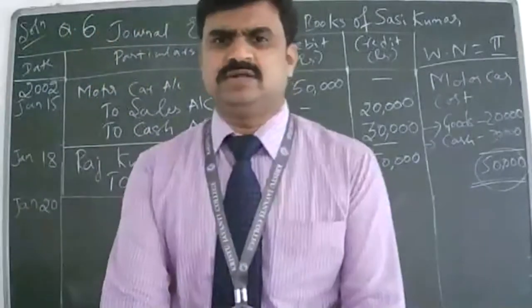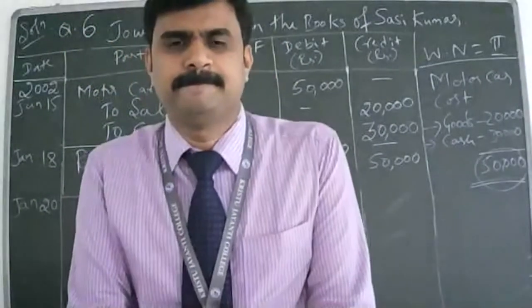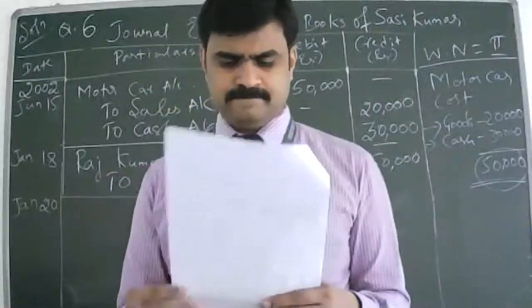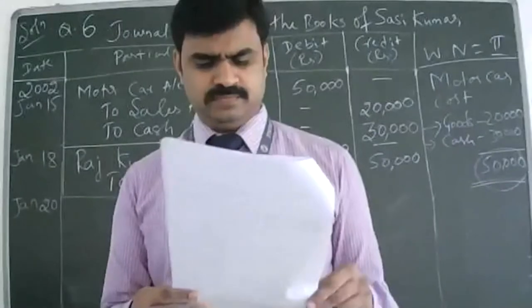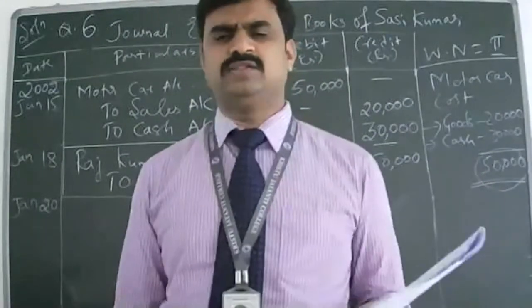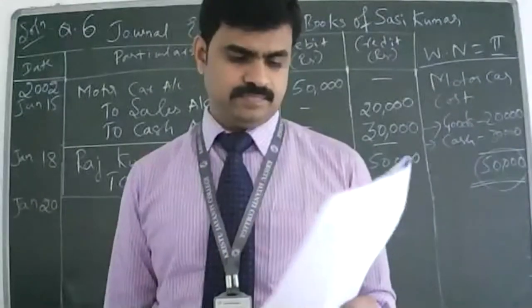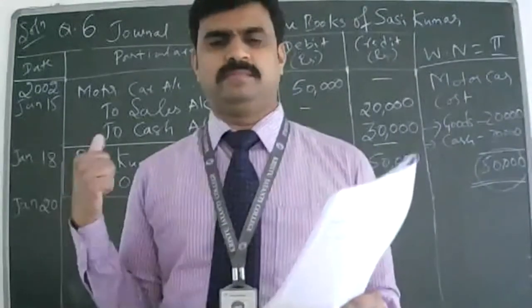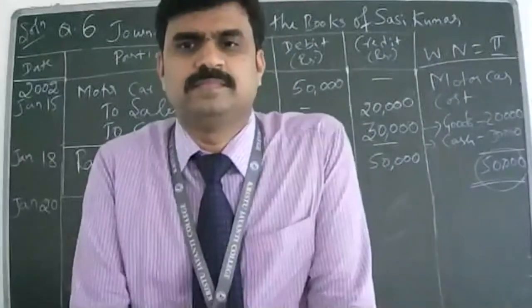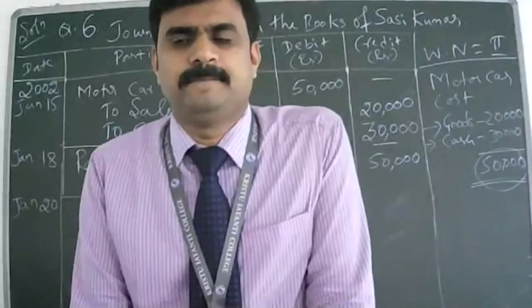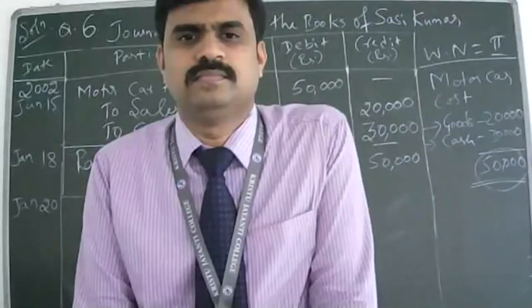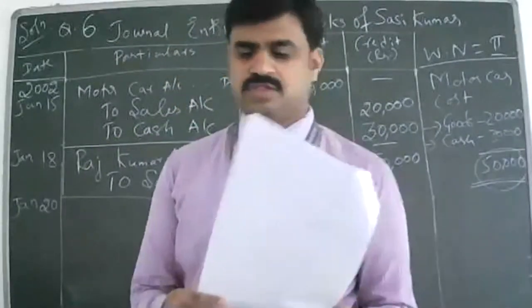Is it a cash purchase or credit purchase? From Veerappan is given, so it is a credit purchase. The word cash is not given there. The name is given, and that's a proof that it's a credit purchase. Clear? Any doubt? So what is the journal entry now?